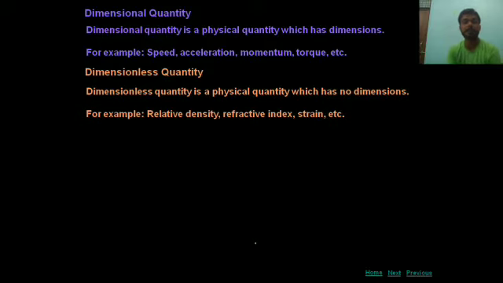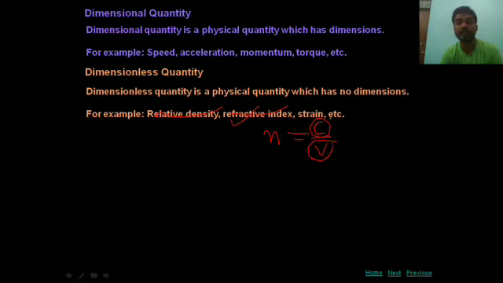For example, relative density. Relative density is a unitless quantity. Refractive index, you all have studied in class 10th. Remember, refractive index is equal to speed of light in vacuum upon speed of light in medium. Both these two quantities are speed, and speed cancels out the speed. You will get a dimensionless quantity, means M0, L0 and T0. This is 0, not 6.